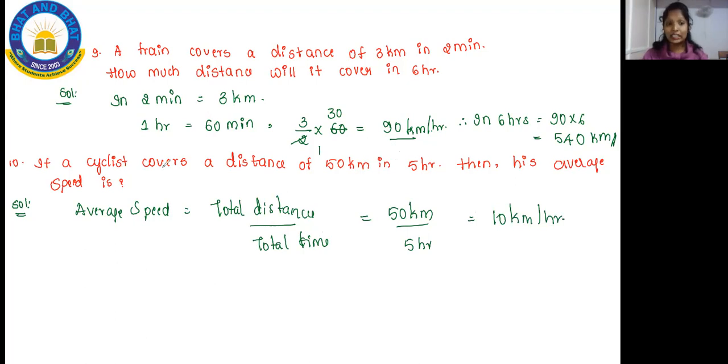So when they give you a question like this, if a cyclist covers a distance of 50 kilometer, then find his average speed, they have given only one speed, so do not apply that formula. If 2 speeds are given, apply that A plus B. If only one speed is given, directly you go with this. Okay. So now all of you make a note of it. Once it is done, let me know in the chat session and be quick, guys.